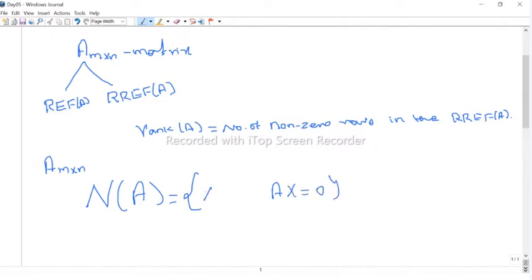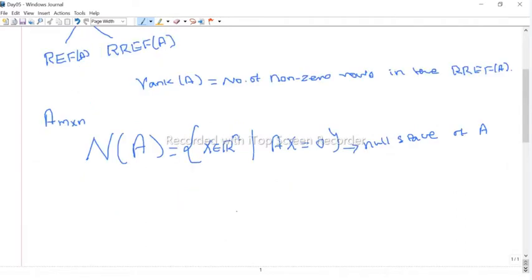Since A is m by n, x should be in Rn. So it is the collection of all x in Rn such that Ax = 0. This space is called the solution space of Ax = 0, or the null space of the matrix A, and it forms a vector space.